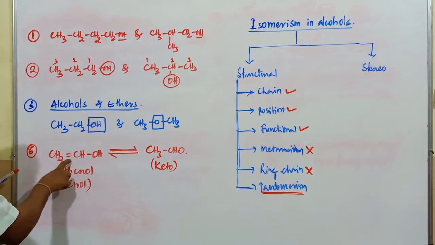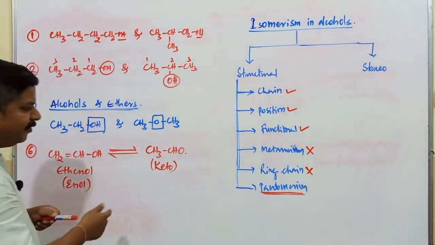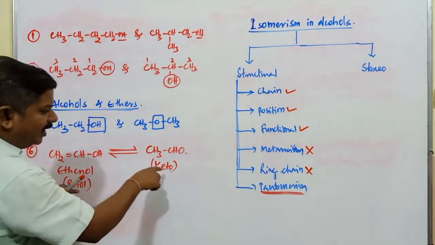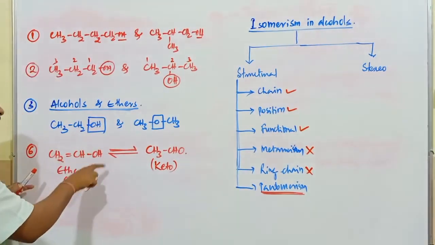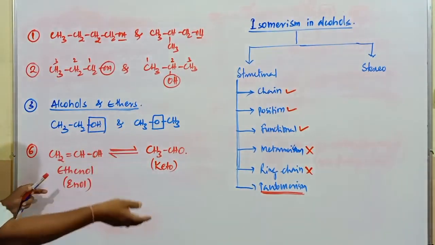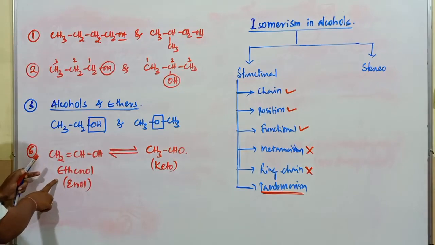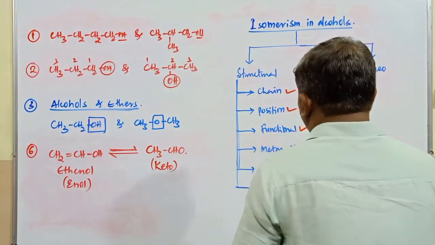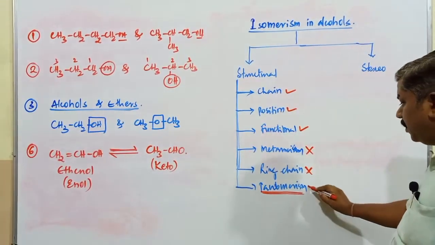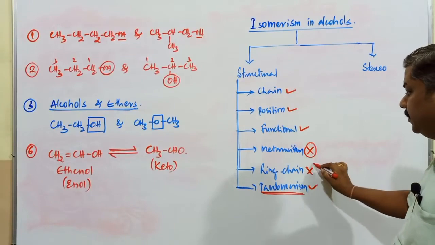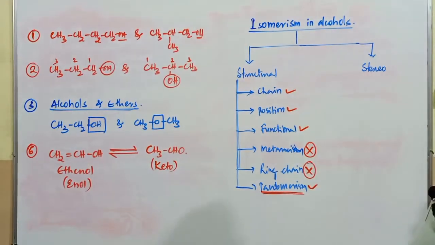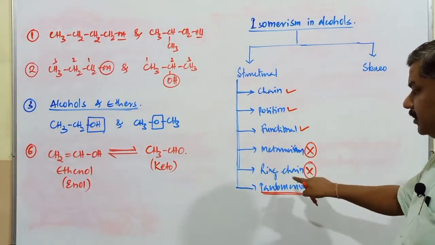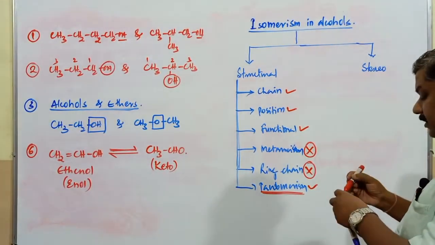Only unsaturated alcohols are subjected to tautomerism. It forms more stable keto compounds. Enol isomers are generally less stable and keto isomers are more stable, but in some conditions, wherever hydrogen bond formation takes place, the enol isomer is found to be more stable than the keto isomer. So these are the 6 different types of isomerism. Out of these 6, only 2 are not exhibited by these alcoholic compounds. Chain, position, functional and tautomerism are possible, but metamerism and ring chain isomerism are not possible in case of these compounds.